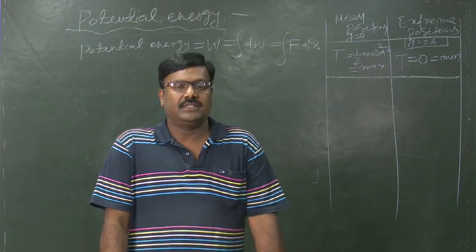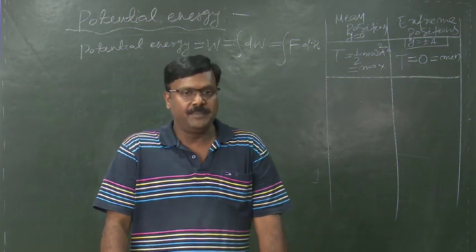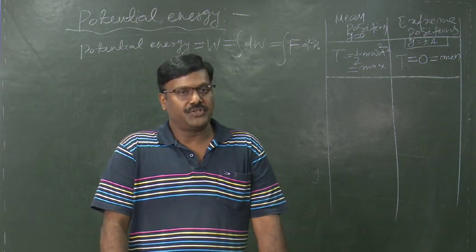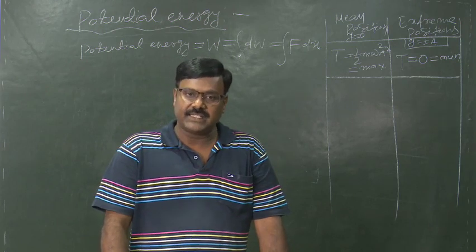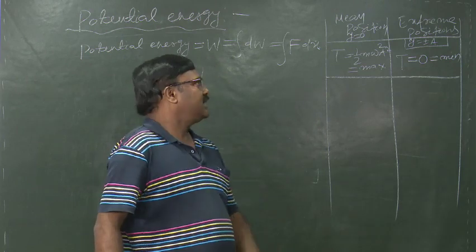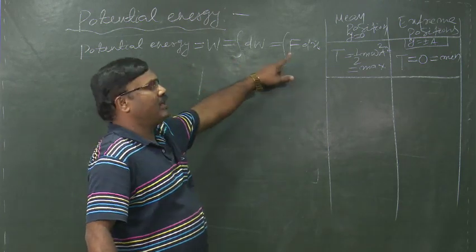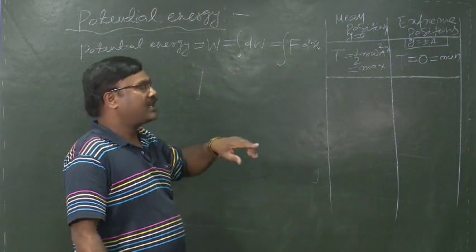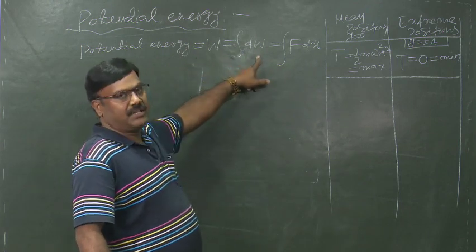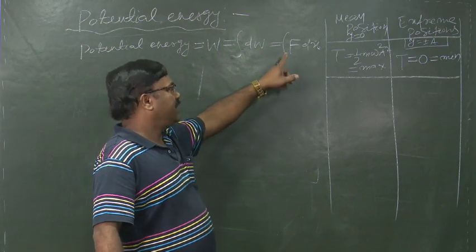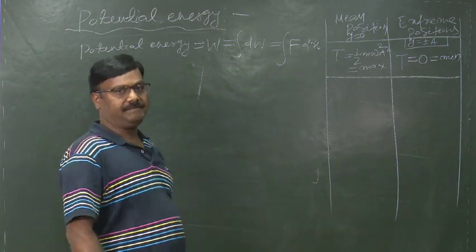work done is the dot product of force and displacement. If due to a force F there is a displacement dx, then the work done is dW, which is equal to F dx. So, the total amount of work done is equal to the integration of dW, which is equal to the integration of F dx.